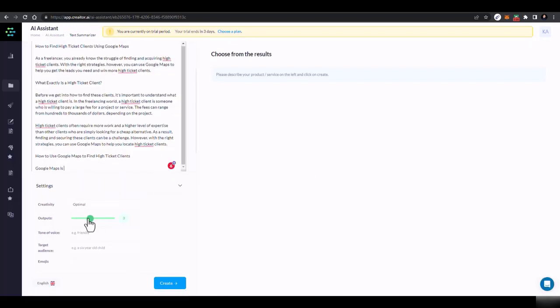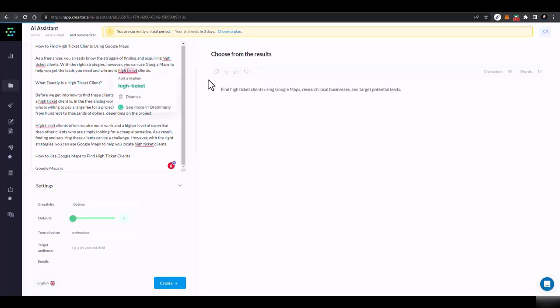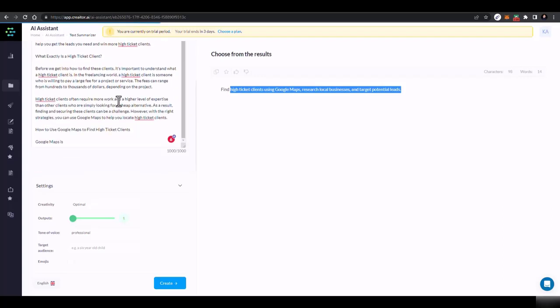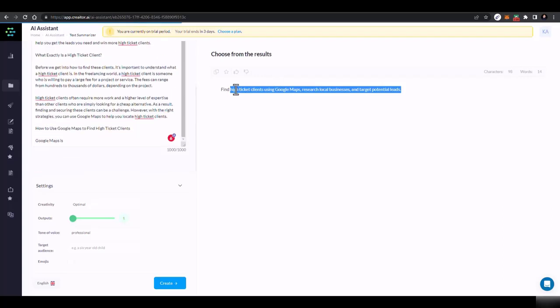And then what you can do is, I'll make it friendly, professional, and I'll just click on create, and it would summarize the complete text and give you a text in short form. Here you can see it summarized the complete body and gave you a small text like find high ticket clients using Google Maps, research local maps.